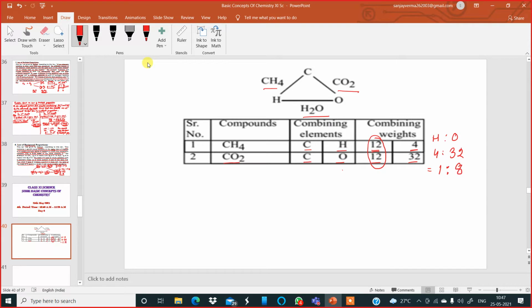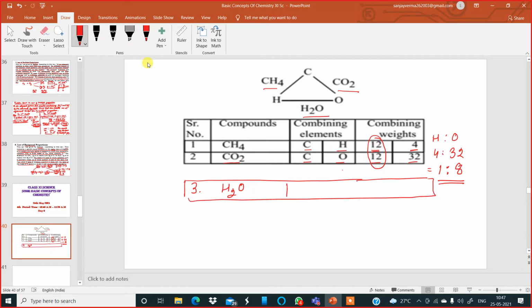So the ratio in which hydrogen and oxygen will combine, keeping the weight of carbon same, is coming 1:8. Now look at number 3 over here. Let us take the example of water. In the case of water, the combining elements are hydrogen and oxygen.